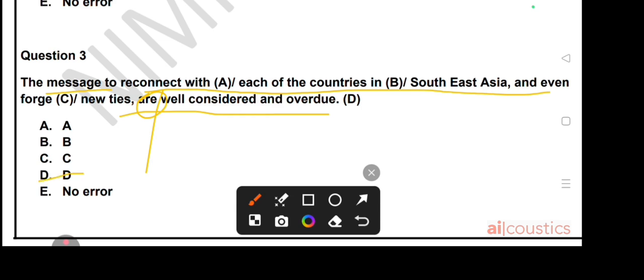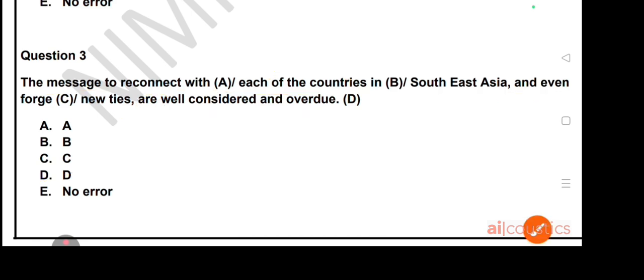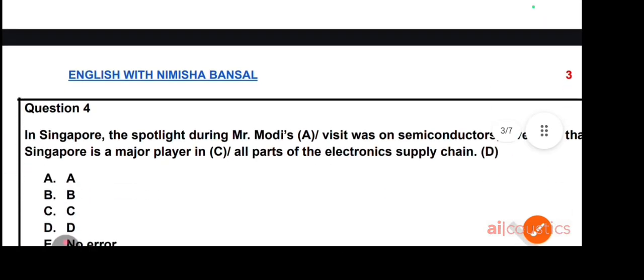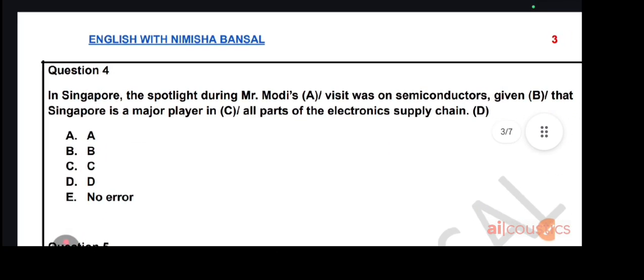The correct answer will be: The message to reconnect with each of the countries. With each we are using plural countries. In Southeast Asia and even forge new ties is well considered and overdue. So the error is in part D. Now we will move to question fourth.